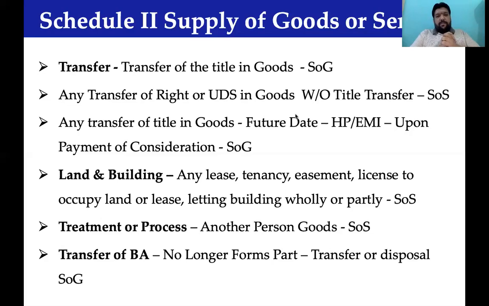Supply of goods by a person: if you say it is a supply of goods, he has to refer to notification 1/2017 central tax rate to know the rate of tax for his goods. Even if it is going to be a service, the person has to refer to notification 11/2017, of course central tax rate.